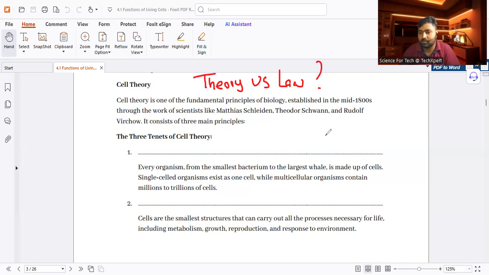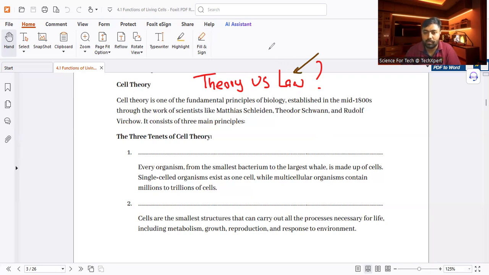What is the basic difference between theory and law? Law means that over years and years it has not been broken by anyone. It is an unbreakable statement, so it becomes a law.